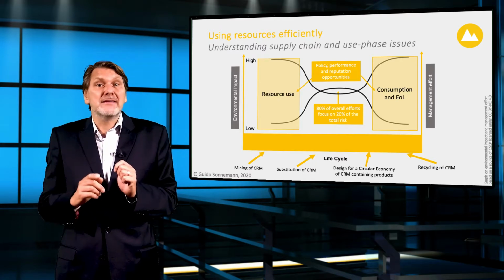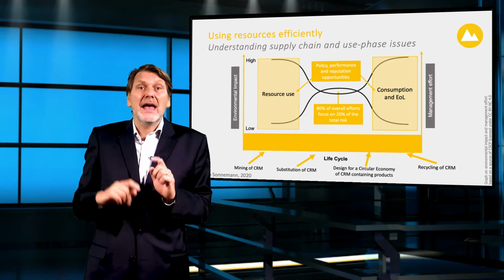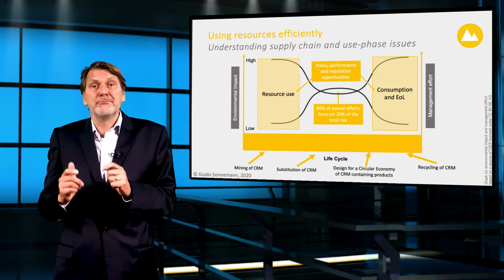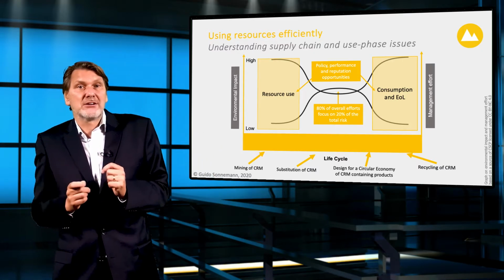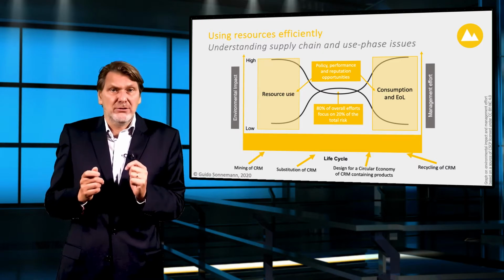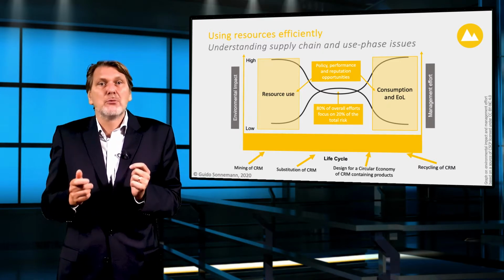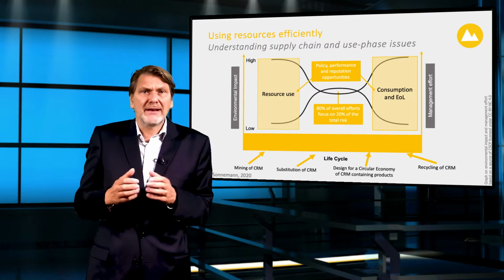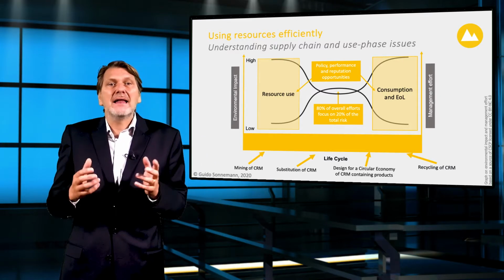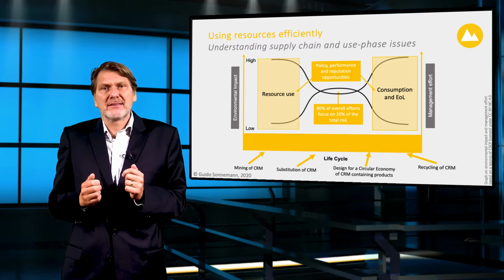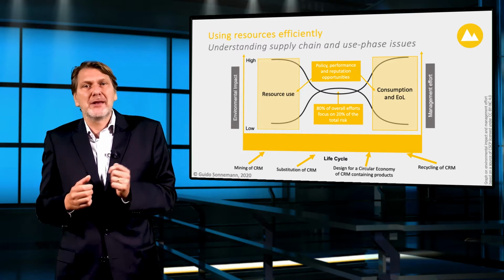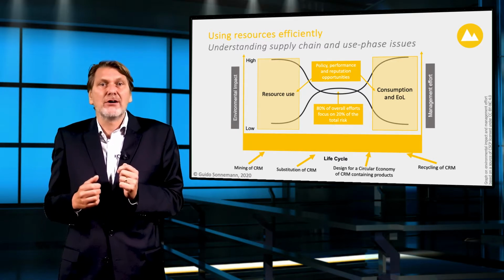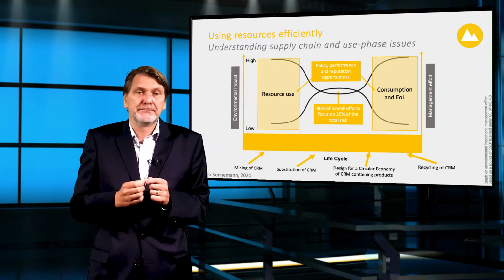But it can be the mining, for instance, and the environmental impact of mining critical raw materials can be reduced by recycling, which depends on the willingness of the consumer to collect them. And critical raw materials can help to reduce the environmental impacts in the use phase of cars, for example.